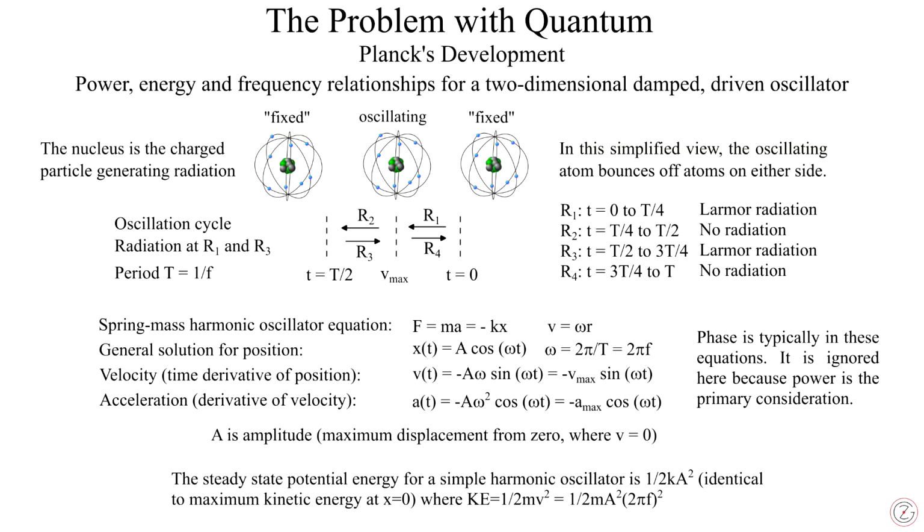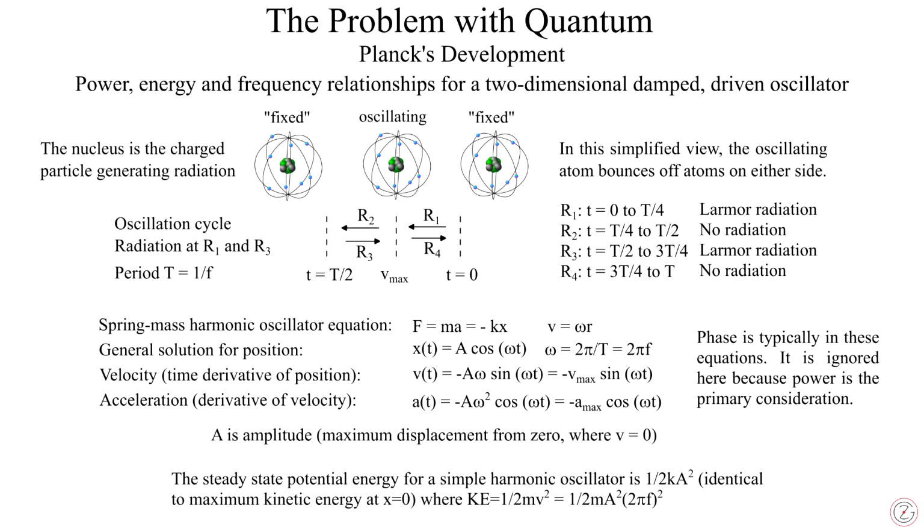We can examine the phenomenon using the Bohr model of the atom and Larmor's radiation formula. Using the damped-driven oscillator assumption for atoms in the metal vibrating against each other, we can see that the energy of the vibrating atom is proportional to the square of the frequency. The nucleus is in view here. Electrons do circulate at quadrillions of revolutions per second and would contribute to the total radiation picture, but the nuclear charge is the dominant feature.